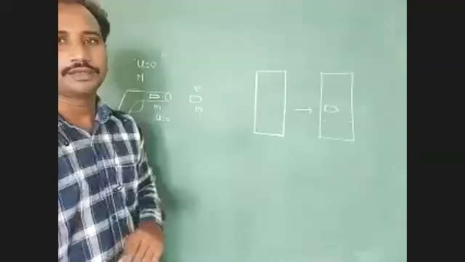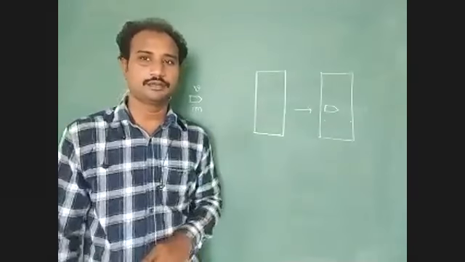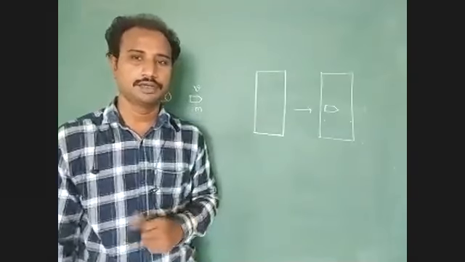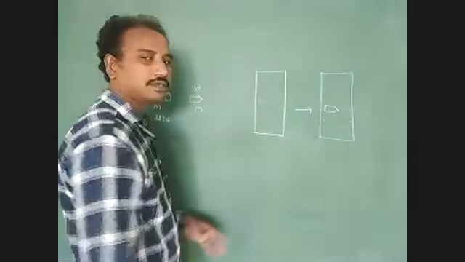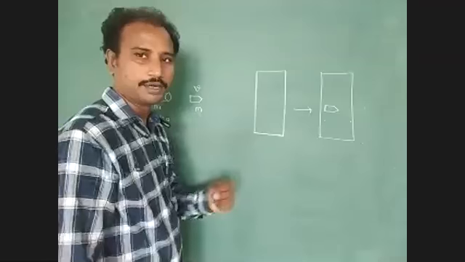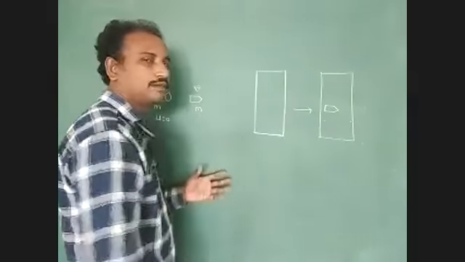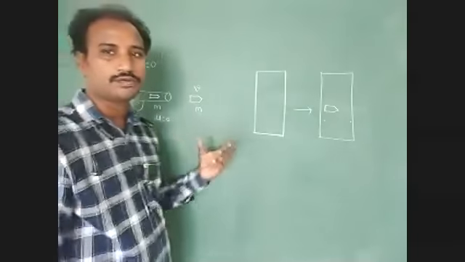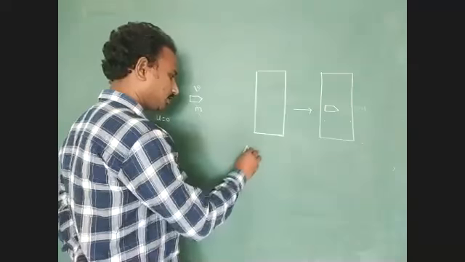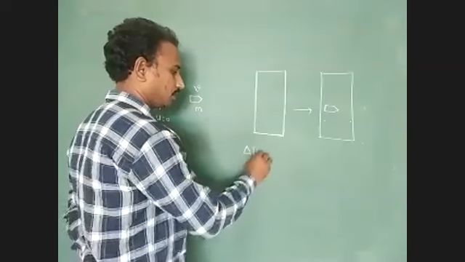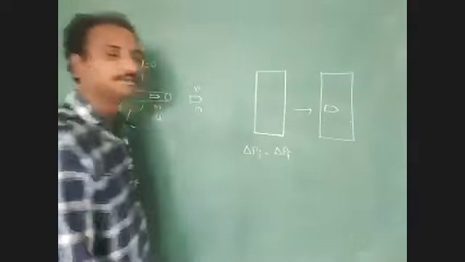For this condition, we have to apply the law of conservation of linear momentum. The law says that total initial momentum of the system equals total final momentum of the system.